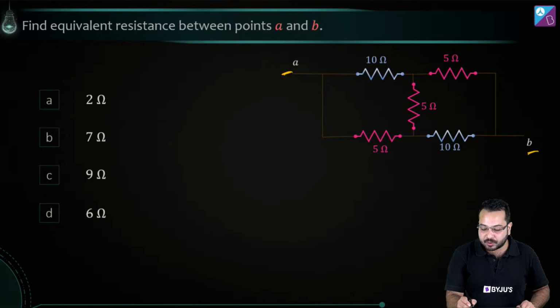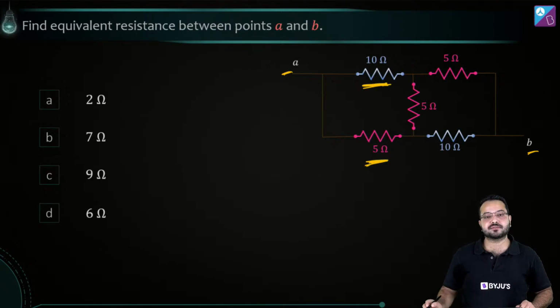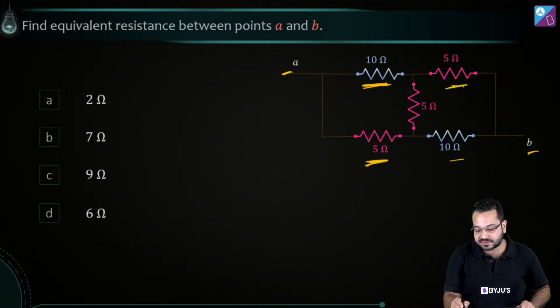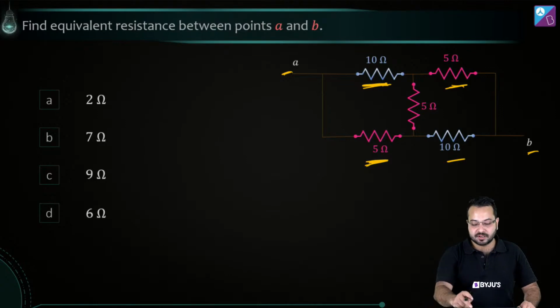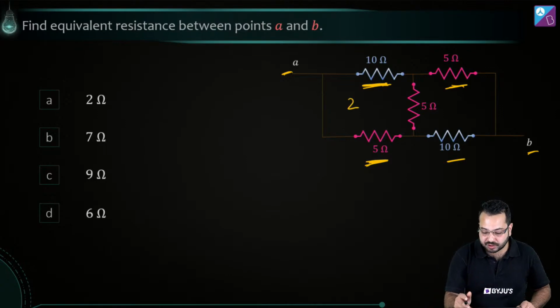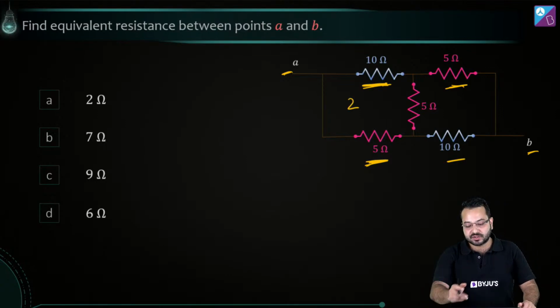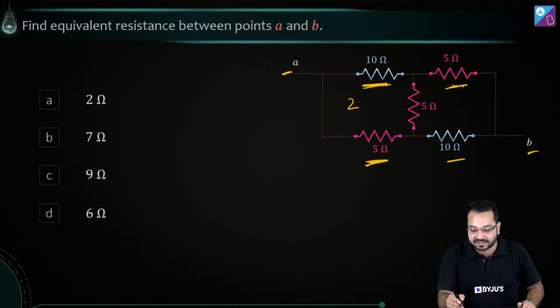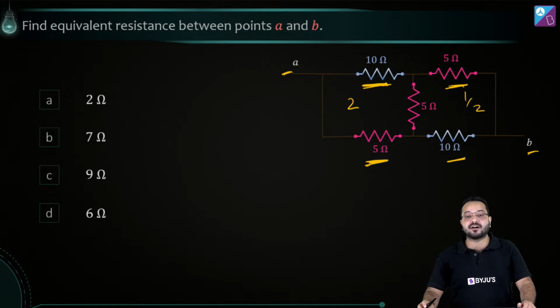Okay? So what we do is we divide this resistor by this resistor. We take the ratio of this resistor and this resistor, and we take the ratio of this resistor and this resistor. Okay? Now the ratio here is 2, 10 upon 5. What is the ratio? The ratio here is 2. And the ratio here is 5 divided by 10. The ratio here is half.